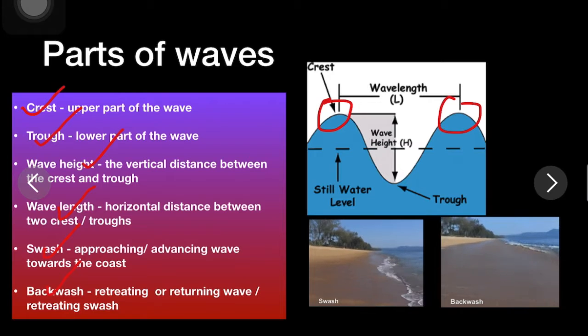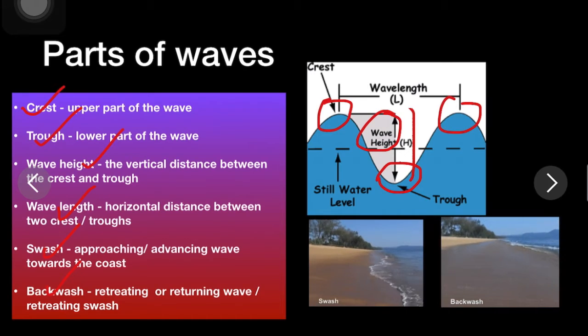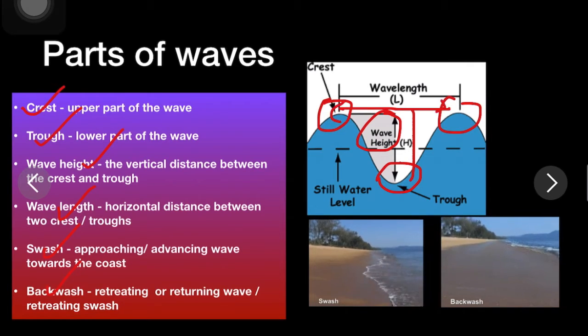The lower part of the wave is known as the trough. The vertical distance between the crest and trough is known as wave height. And the horizontal distance between two crests or two troughs is known as wavelength.